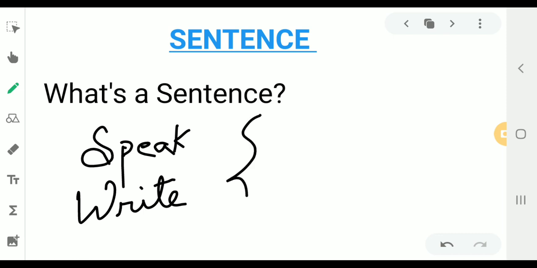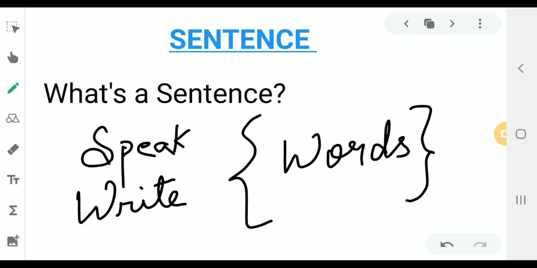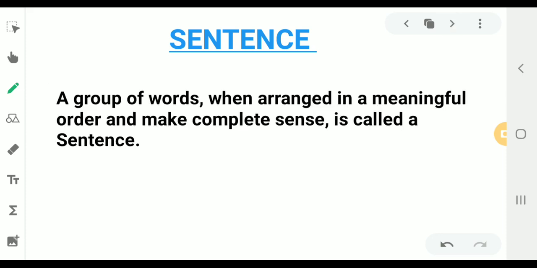Sentences are made up of words. Now, if somebody asks you about the definition of a sentence, what would be the answer? Well, here's the answer. A group of words, when arranged in a meaningful order and make complete sense, is called a sentence.